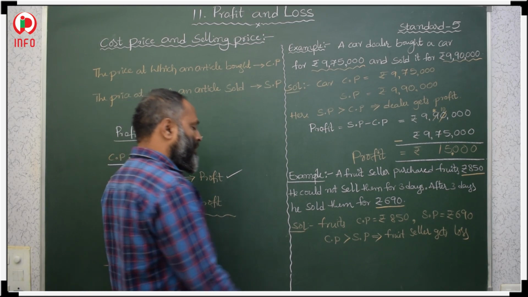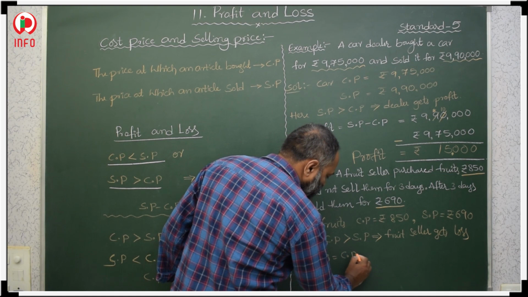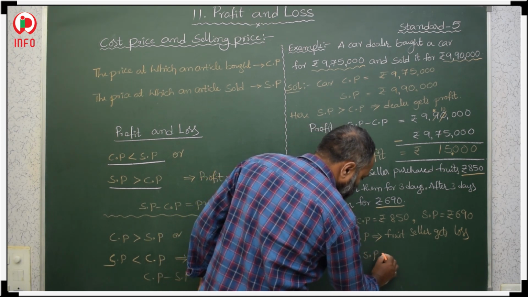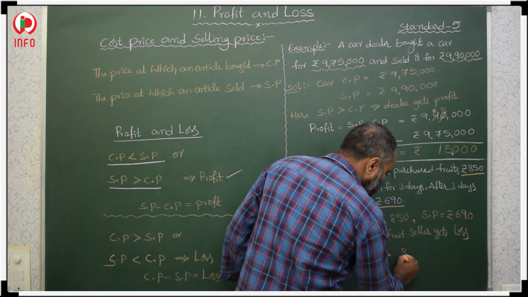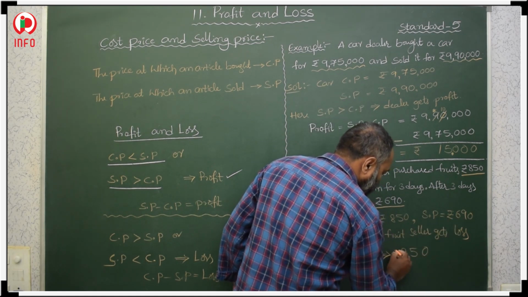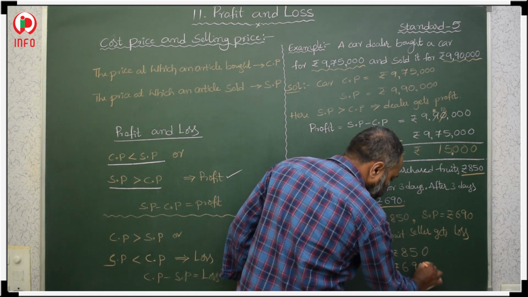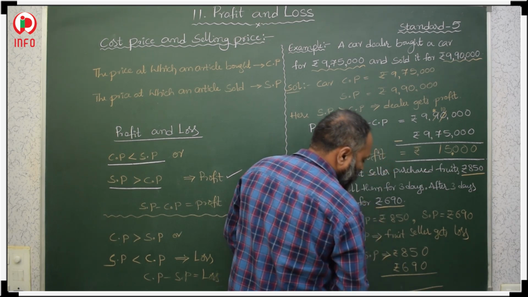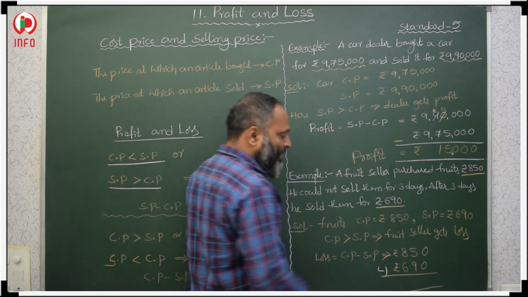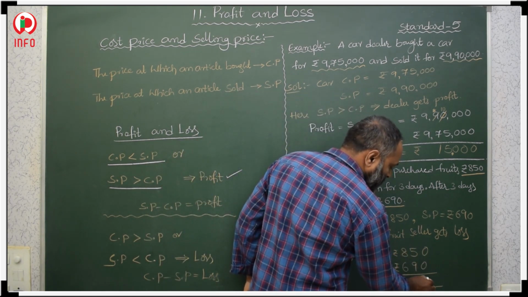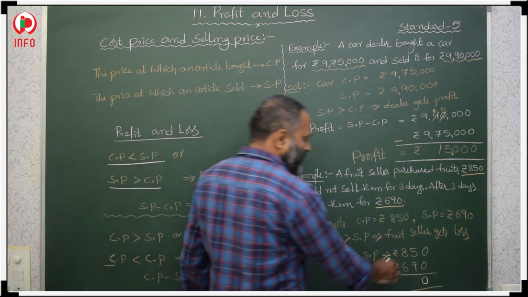So how much loss did he get? Loss is equal to the formula: from the cost price we should subtract the selling price. The cost price here is 850 rupees. From 850 rupees subtract 690 rupees. 0 minus 0, 0. 5 minus 9, we cannot do it, so we take a borrow from here.